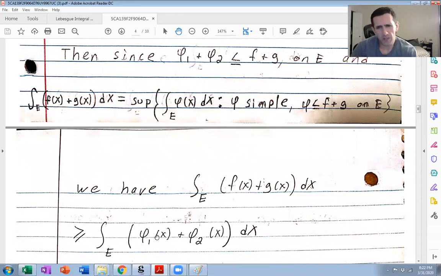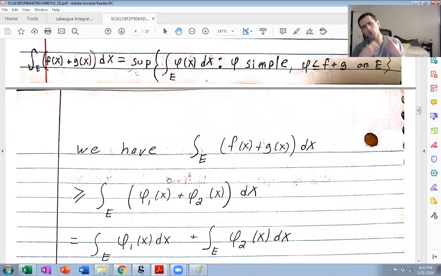So again, we have a nice simple function, phi 1 plus phi 2, that's less than or equal to f plus g on E. So this is an upper bound for all these integrals, so it's bigger or equal to this particular integral. But we know that the Lebesgue integral is linear for simple functions.